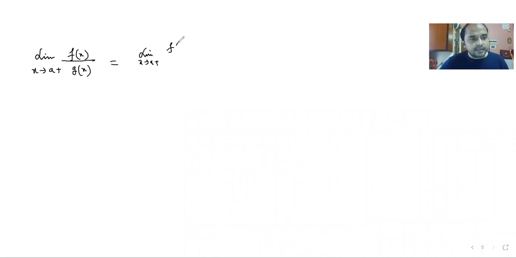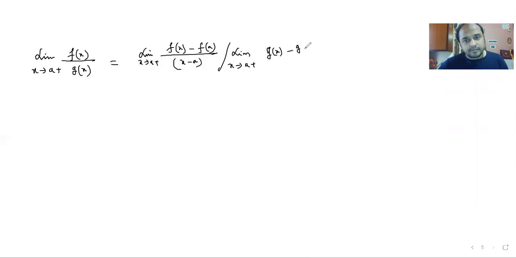So we can write limit x tends to a plus fx by gx as limit x tends to a plus fx minus fa by x minus a, and limit x tends to a plus gx minus ga by x minus a.